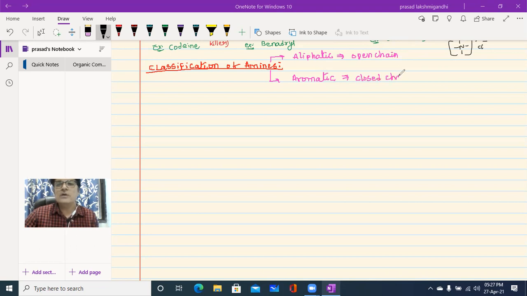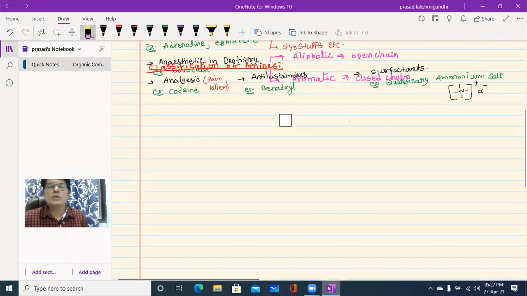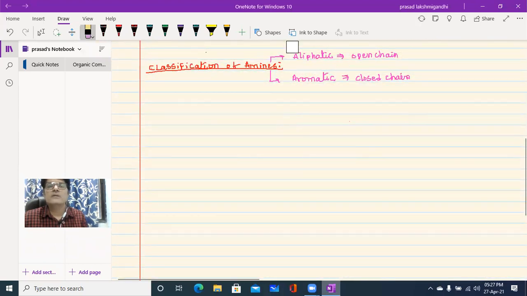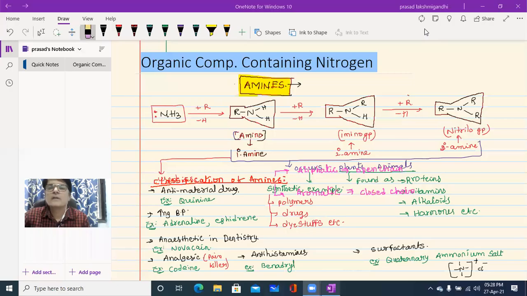Okay, in the previous page we already discussed classification, like primary amines, secondary amines, isn't it? Just a moment, beta. In the previous page we already learned that in the classification we have primary amine, secondary amine, tertiary amine, and quaternary ammonium salts. So primary amine means what?